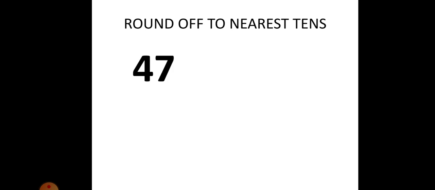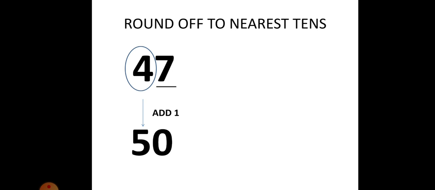If we take 47 and I want to round to the nearest tens. As we are rounding to the nearest tens, in the tens place we have 4. So, we have circled that. Next we have to see what is on its right. On its right we have 7. The third step, is it 4 or less or 5 or more? As it is 5 or more, we have to add 1. Here we have 7, so it is more than 5. So, we'll just add 1. So, 4 becomes 5 and the rest becomes 0. As we are getting rounded numbers, the rounded tens is what you have to take. So, the nearest tens is 50. So, 47 is nearer to 50.